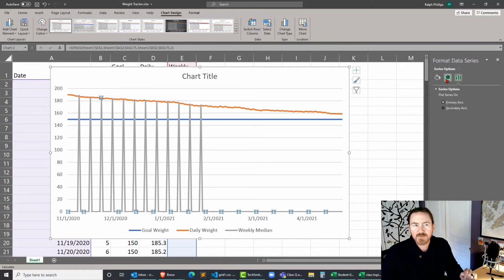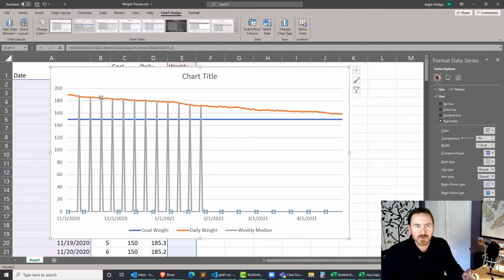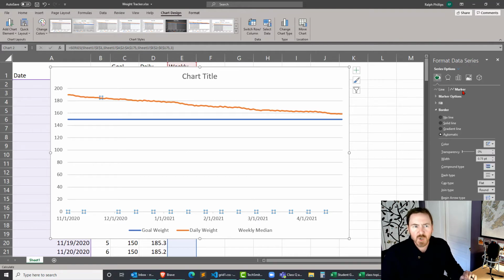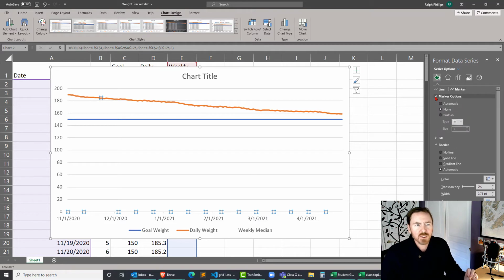I'm going to click on this middle one, which is for the effects. Nope, I want the fill bucket over there. Here we go. So right now I'm looking at the line and it's set for automatic. But what if I had no line? Hey, look, all those gray markers, all that gray has gone away. But let me head over to the marker. And for the marker, I'm going to choose marker options. And right now it says none, but I'm going to choose automatic. And look, those little dots appear.